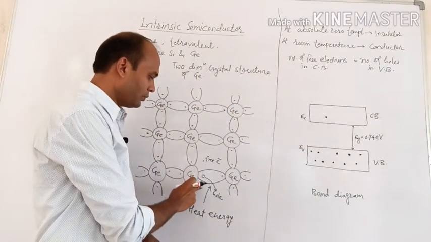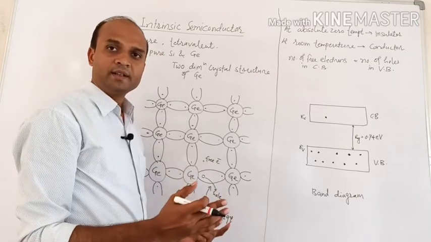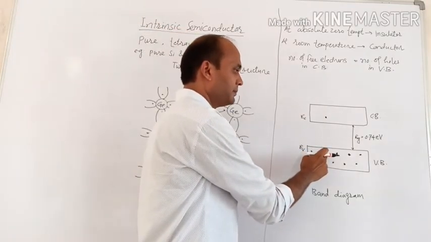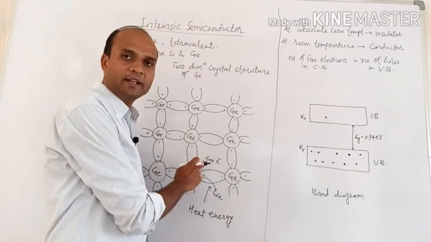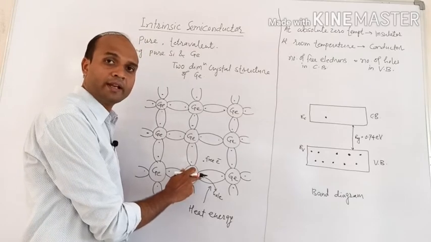Means when thermal energy is supplied, the covalent bond will break. Electron from the valence band reaches the conduction band, means it becomes a free electron. At the same time, there exists a vacancy in a covalent bond.